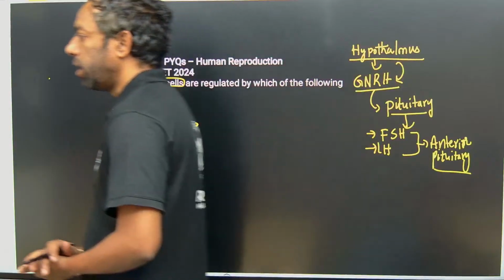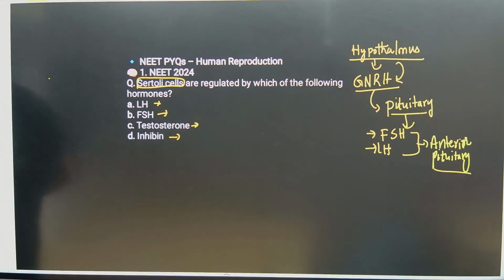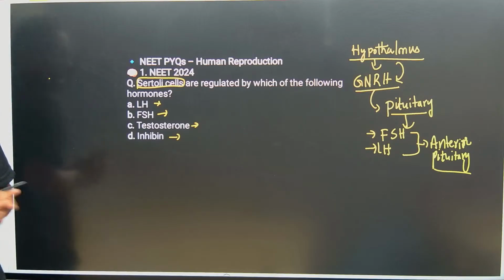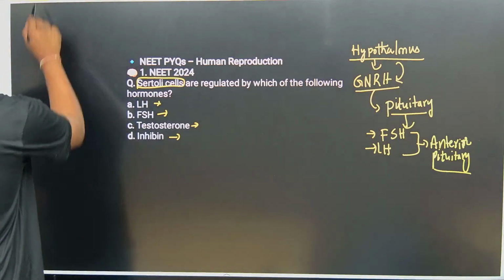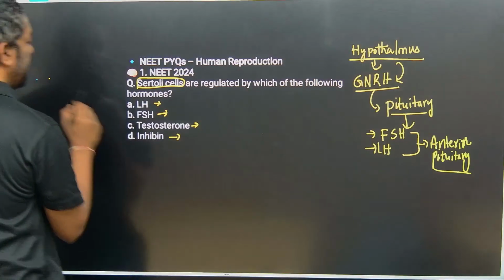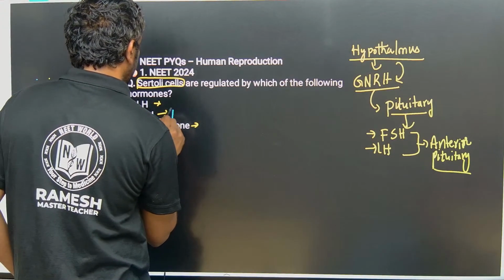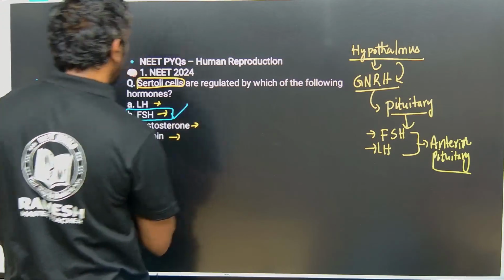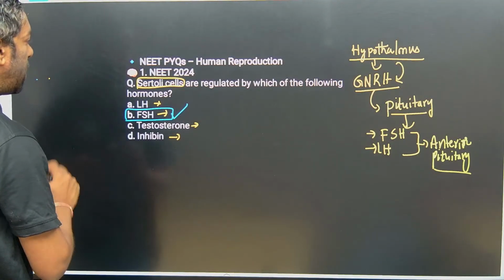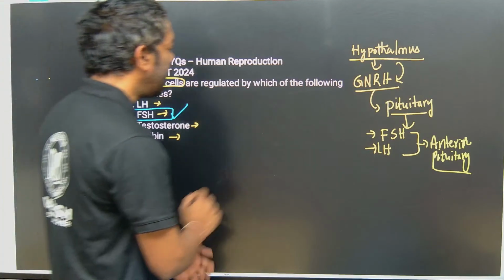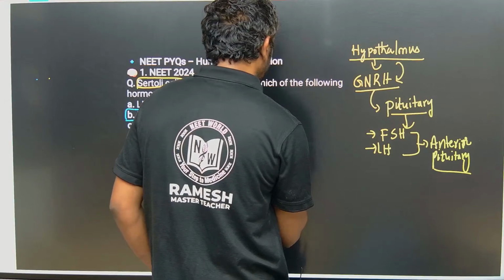Just look here at how follicle stimulating hormone is involved. This hormone, follicle stimulating hormone, is the right answer for this question. What does it do in the seminiferous tubule?